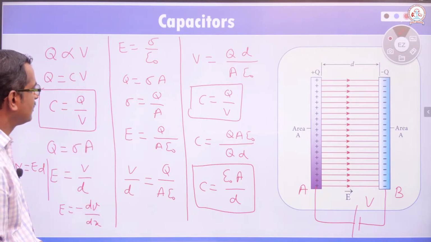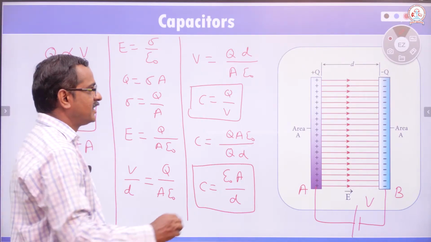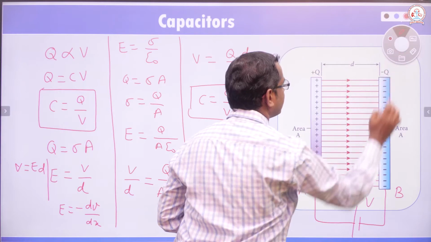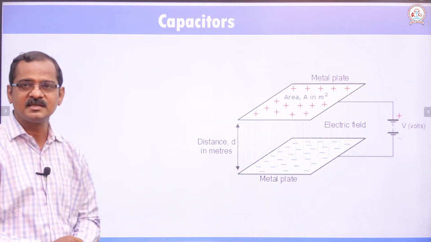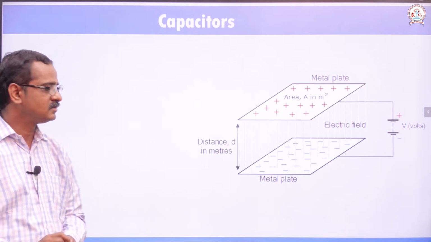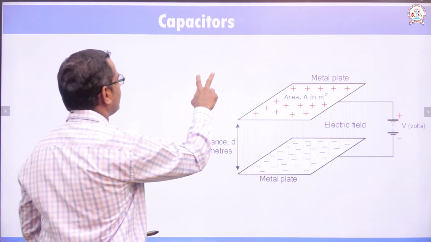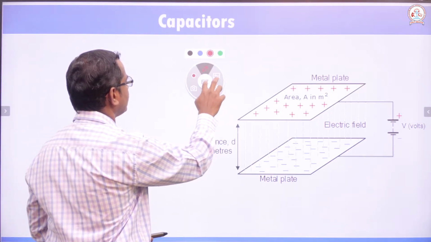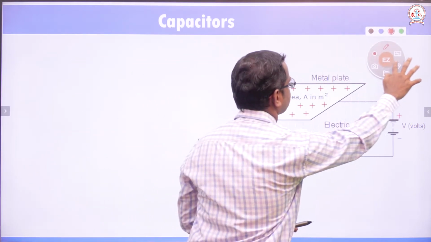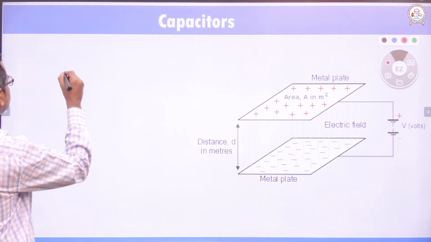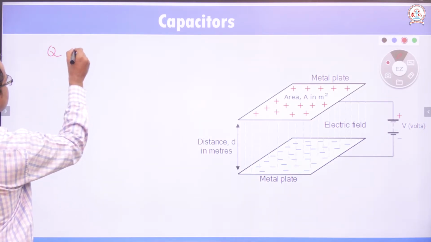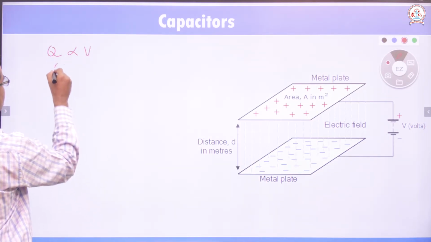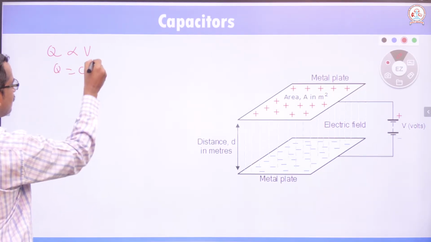Now let us discuss energy stored in the capacitor. Capacitor is an energy storage device. Let us discuss how energy is stored. What is the equation for energy stored in a capacitor? Students, we know that when a capacitor is charged, Q is directly proportional to V, and also Q is equal to C into V.